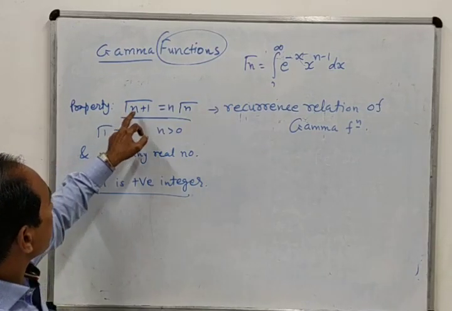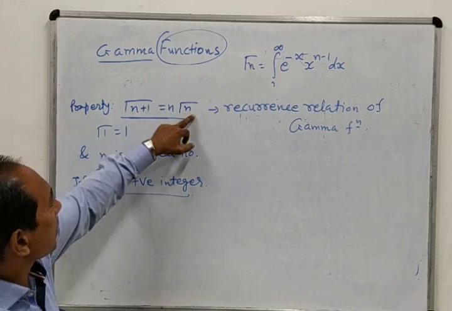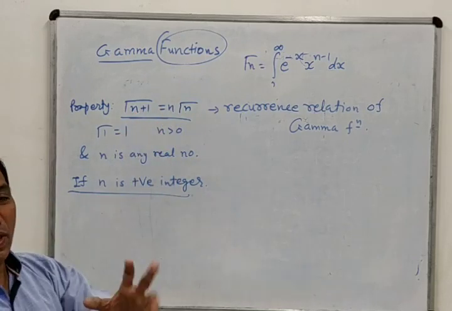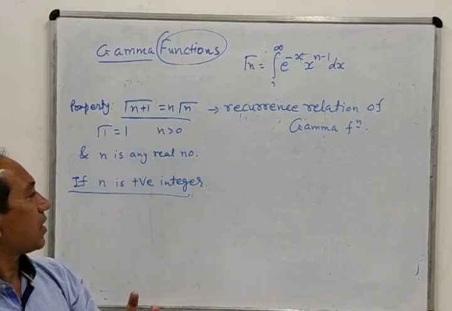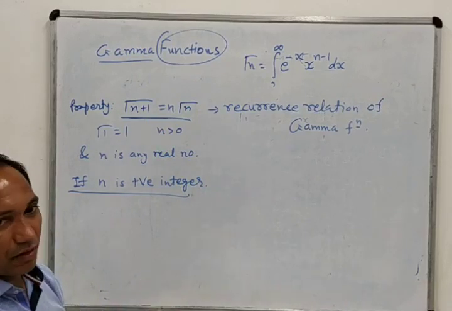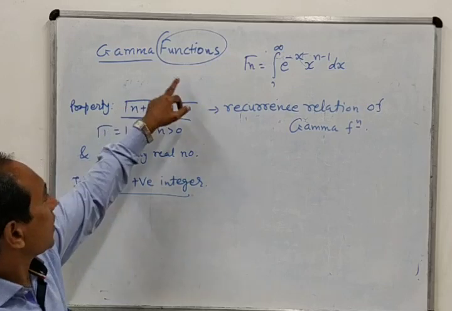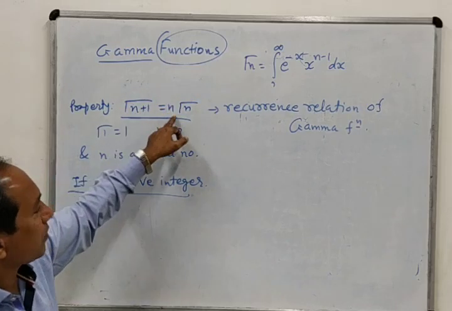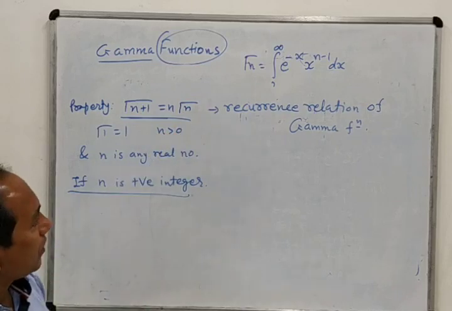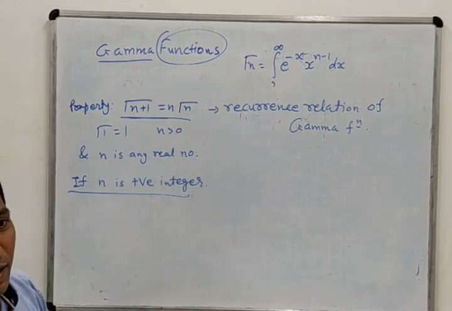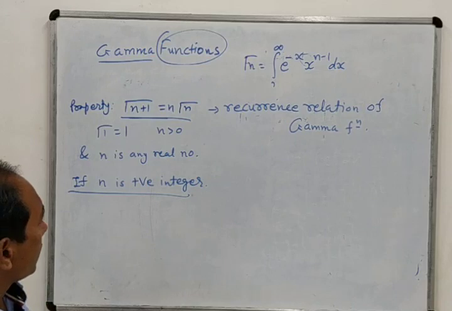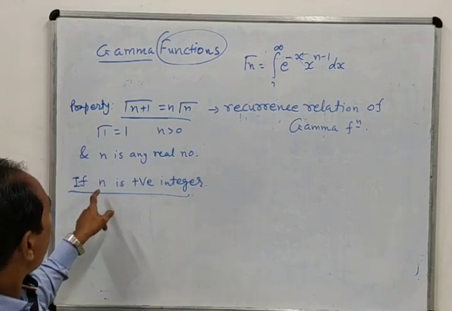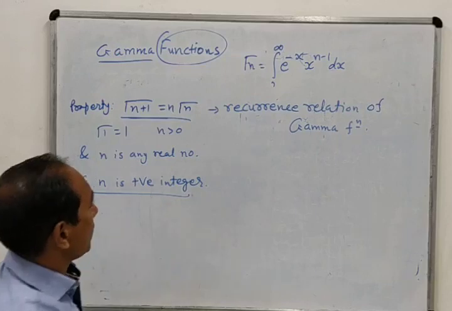Here we can see that gamma is expressed in terms of itself. That means gamma n plus 1 and gamma n are written in the form of a relation. So the function itself is written in terms of itself: gamma n plus 1 equals n gamma n. So it is known as a recurrence relation. You must remember this. Now we will find out what will happen when n is a positive integer.